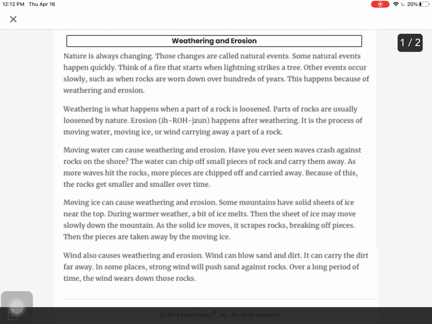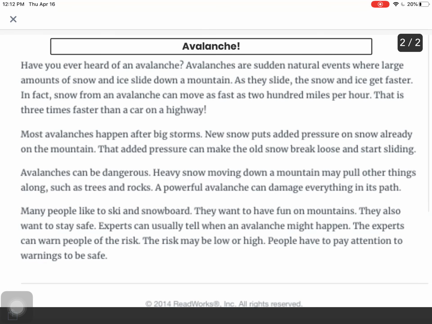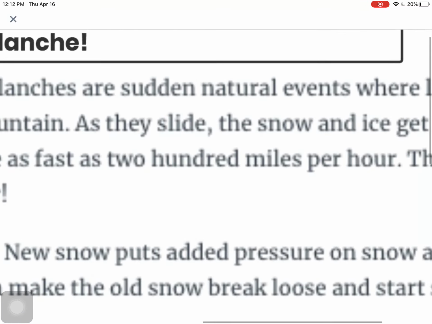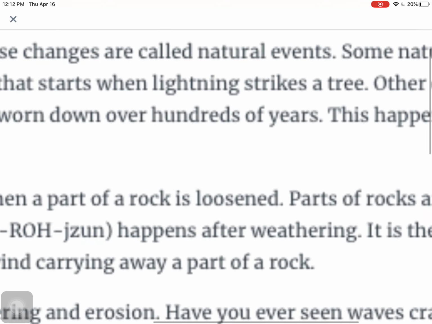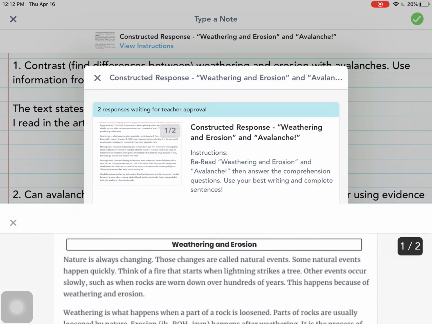I wonder how that compares to avalanches. I'm going to go look at that. Have you ever heard of an avalanche? Avalanches are sudden natural events where large amounts of snow and ice slide down a mountain. So just reading the first paragraph of each article, it tells me the major difference. Avalanches are sudden natural events, whereas weathering and erosion happen over hundreds of years.